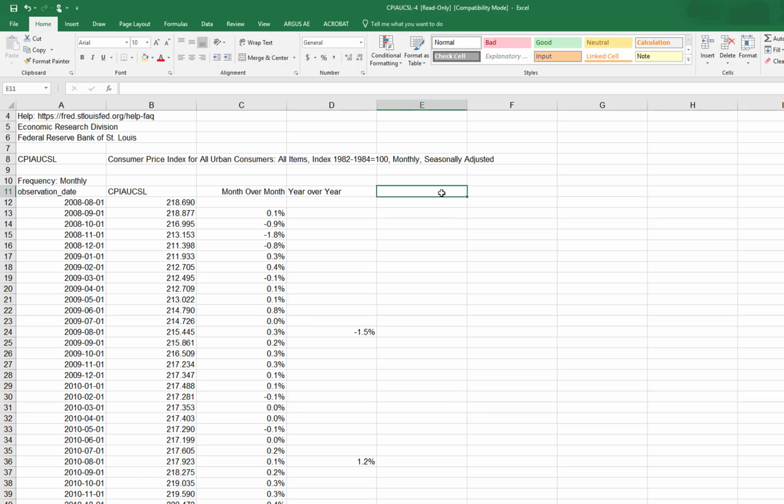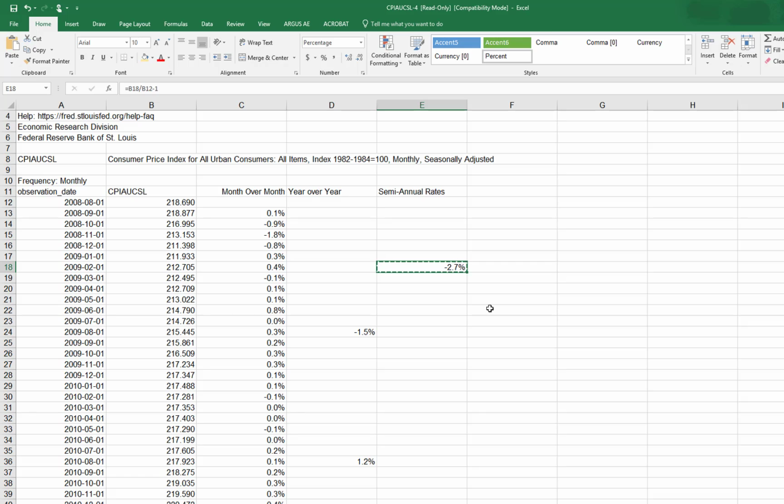That's what's typically reported. We would actually be using every 6 months, so semi-annual rates of inflation. Here we would look at 6-month periods and the change in the index over that period of time, and then adjust that, or get 1 decimal place there. So this is the 6 months from August 2008 to February 2009.